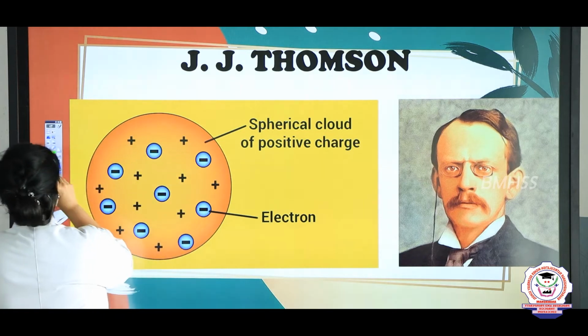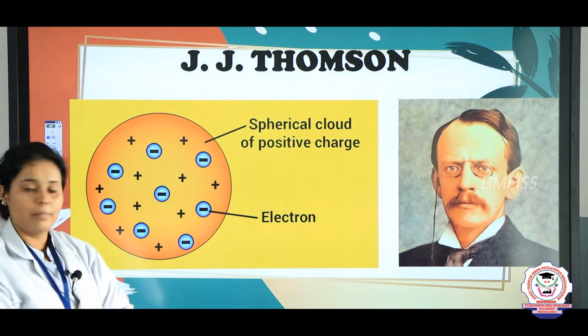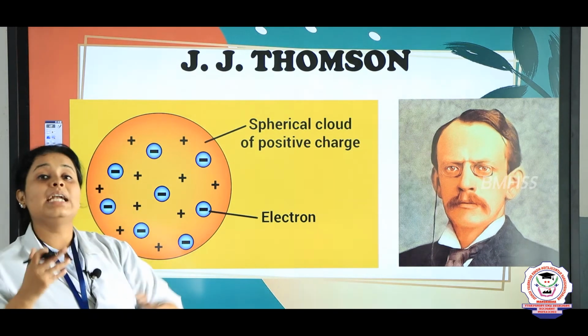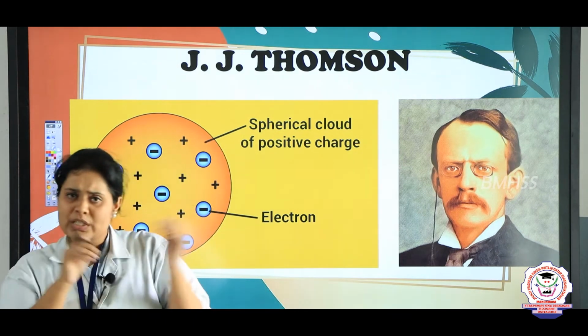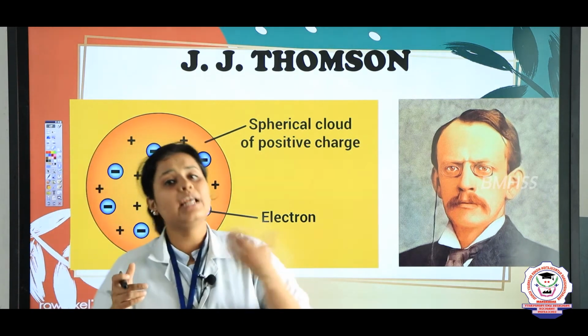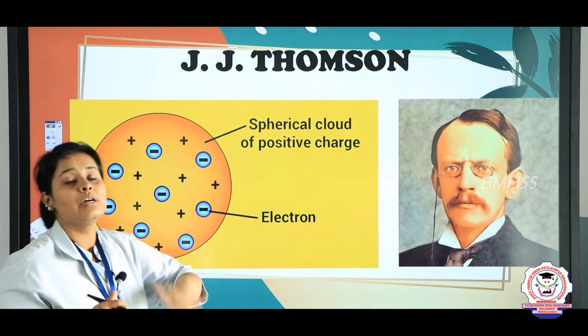Few electrons means few negative atoms. For example, I have taken a watermelon shape. Now, in the watermelon, the red part is denoted as the positive charge and the seeds which are black in color will be said as the electrons, which are the negative part. But later on this rule got ruled out.